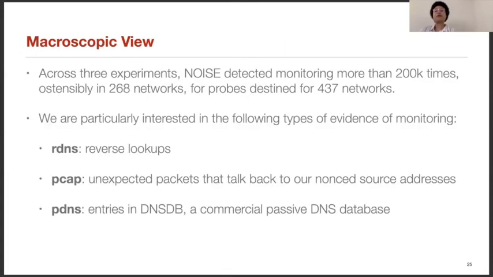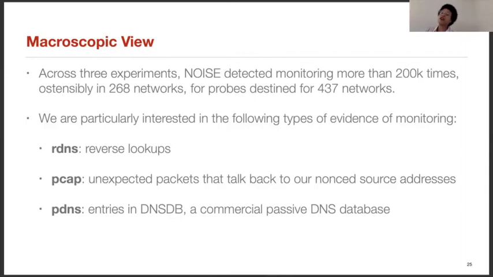So in this paper, we take a macroscopic and then a microscopic view of our results. Across 3 experiments, looking at this macroscopically, NOISE detected monitoring more than 200,000 times, ostensibly in 268 networks, for probes destined for 437 networks.